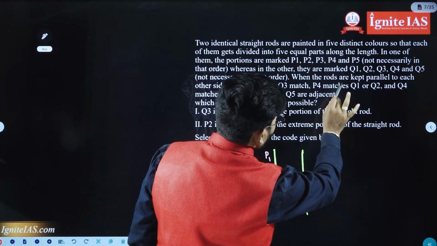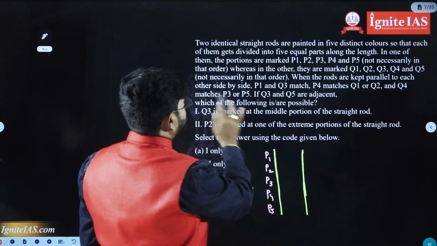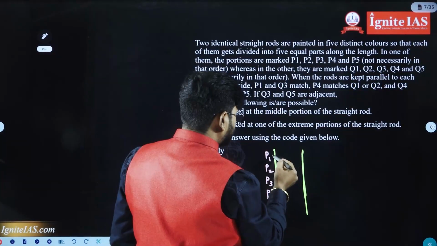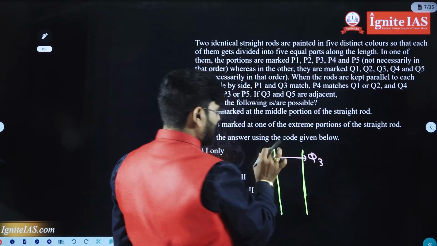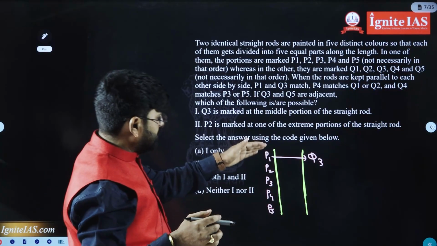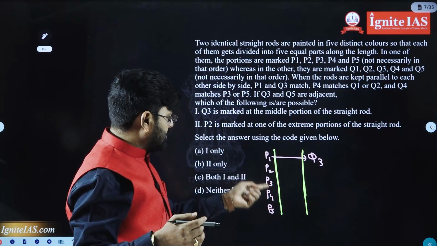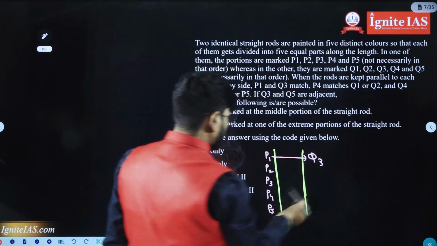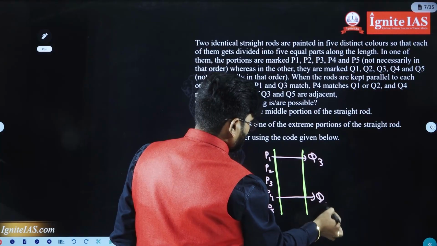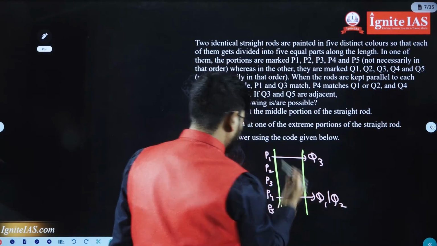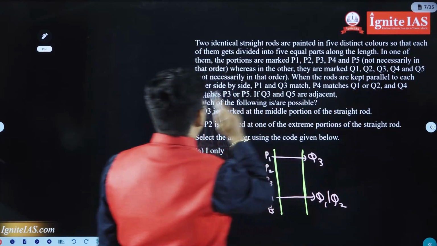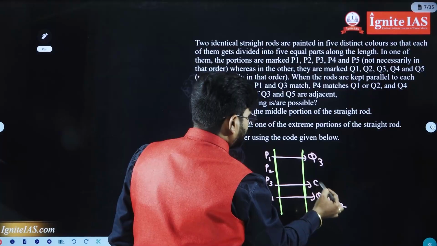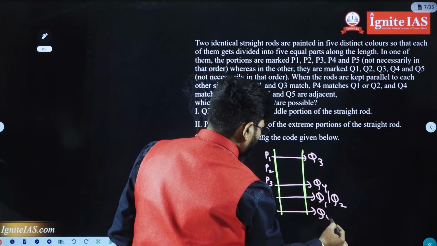When the rods are kept parallel to each other, side by side, P1 and Q3 match. P1 is matching with Q3, but where, we don't know. P1 may be here, here, or here. P4 matches Q1 or Q2; we don't know which. And Q4 matches P3 or P5. So Q4 may be in P3, or in P5 also.